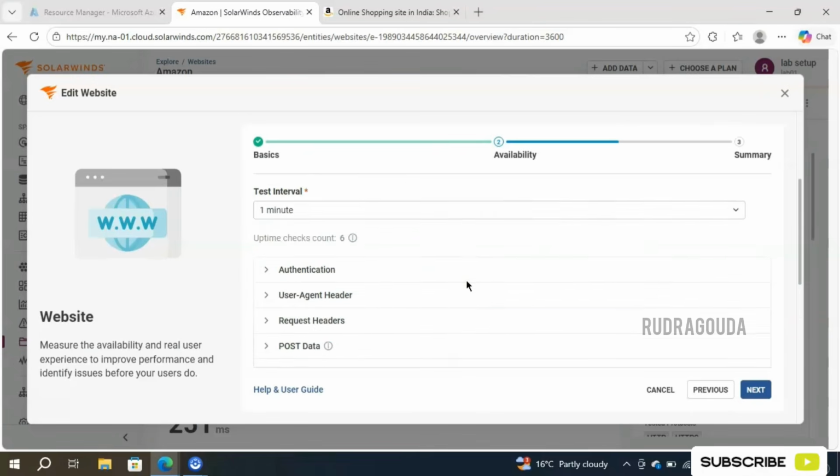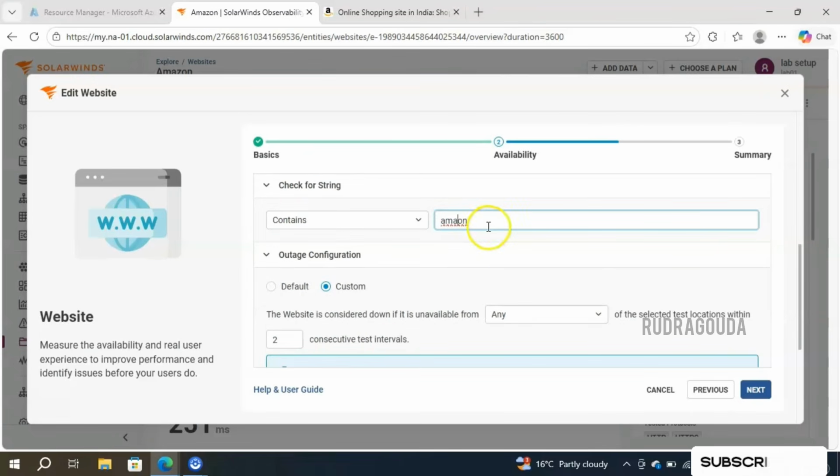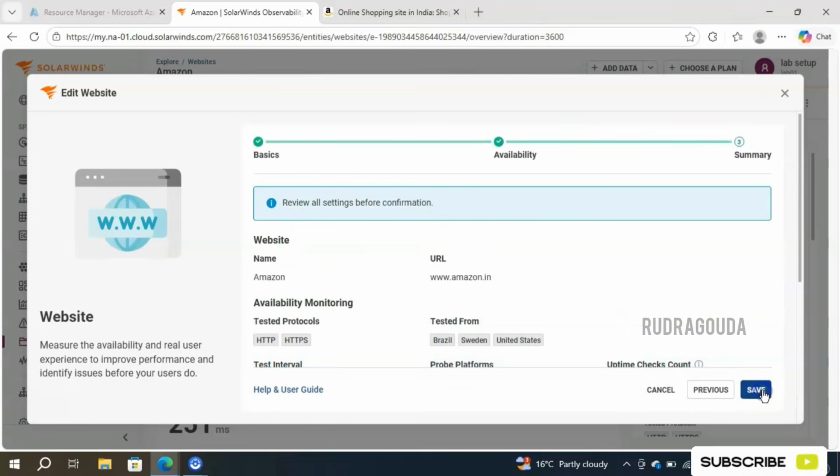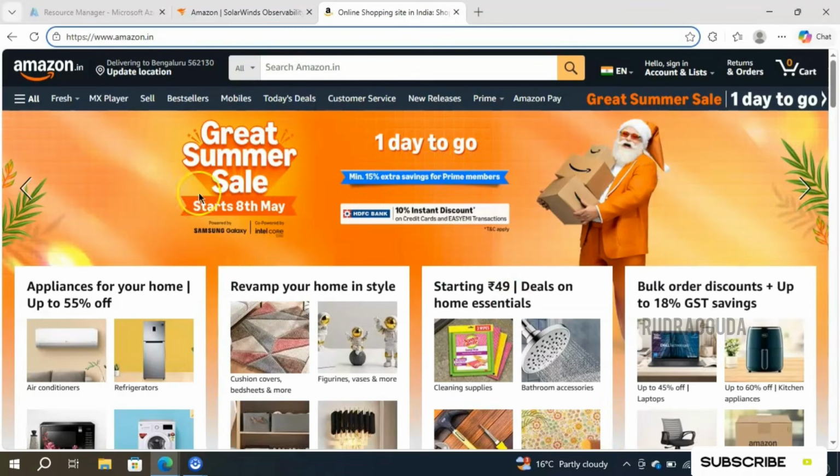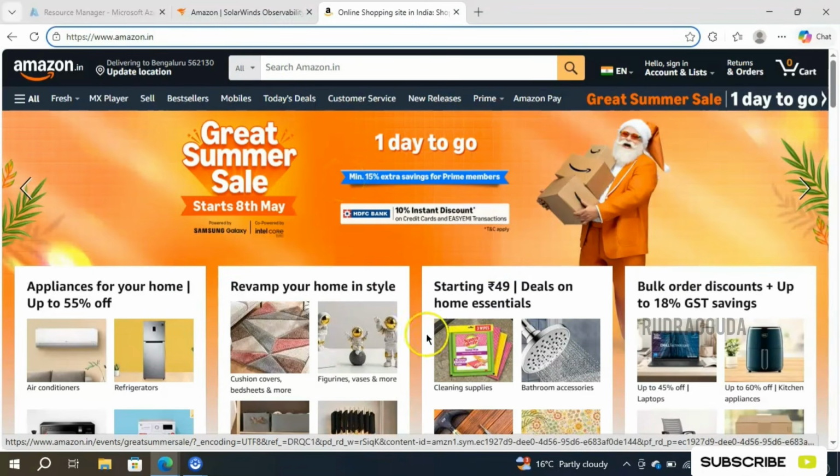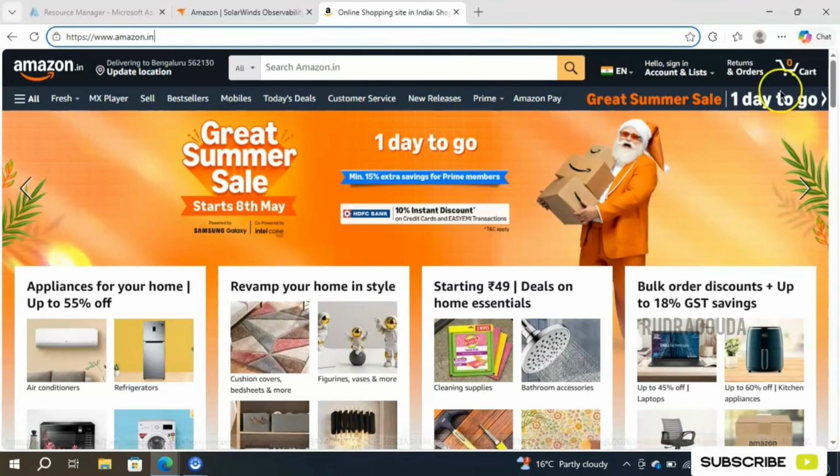I will give it like this, misspelled Amazon, click on next and save this one. So definitely it should give an alert now, right? Because in this particular website, nowhere will you find that particular keyword Amazon. So SolarWinds should check that if the keyword is not present, it should trigger the alert. Then we can clearly say, yes, our website monitoring is working as expected.